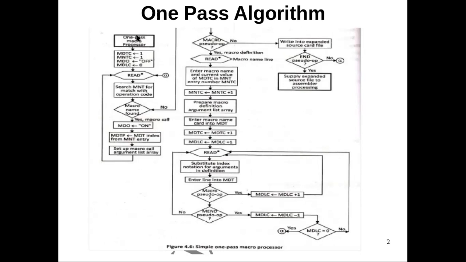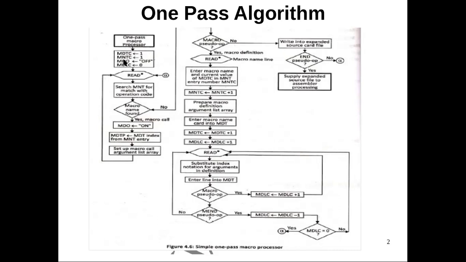So, as usual, the input to the one-pass algorithm is an assembly language program which contains macro definitions and macro calls. The first step is to initialize the variables which we have used in the algorithm. The first one, macro definition table counter, will indicate the next available entry in the macro definition table, and we have to initialize it as 1.